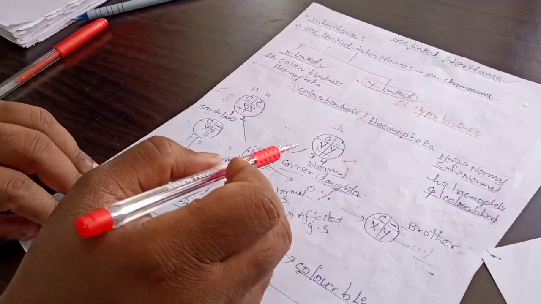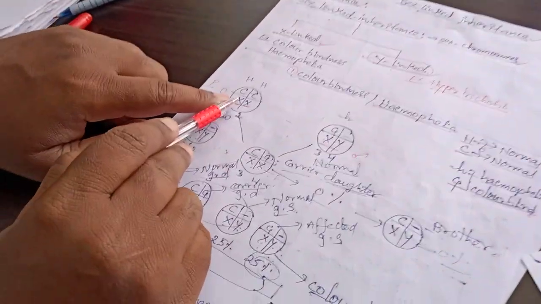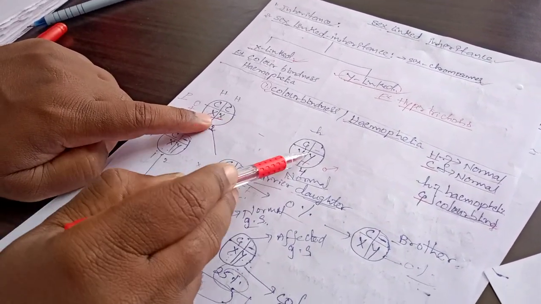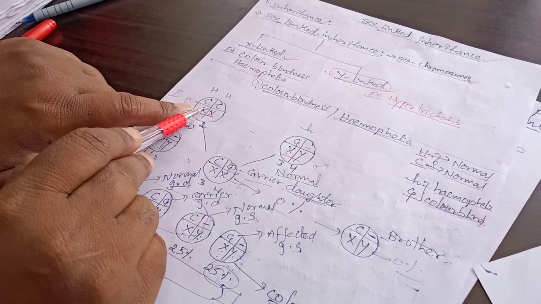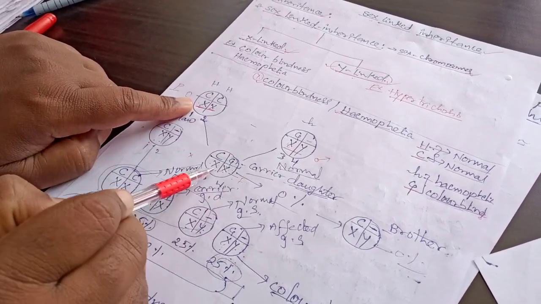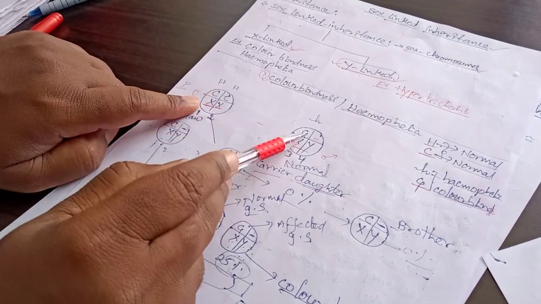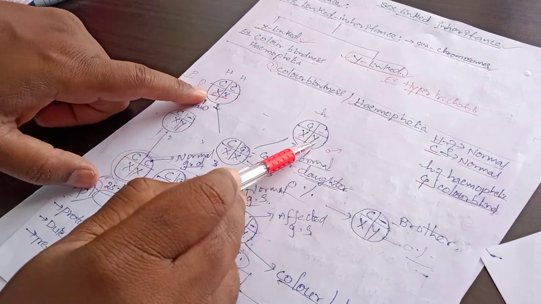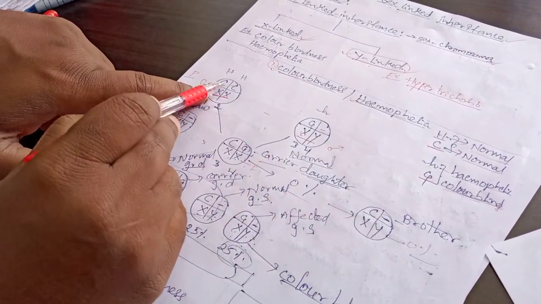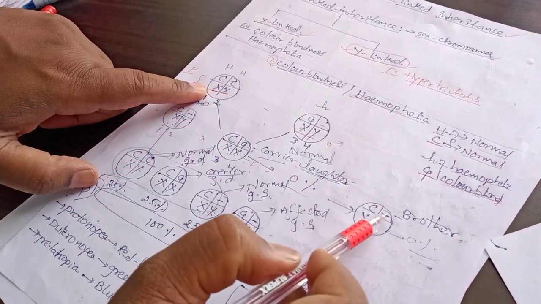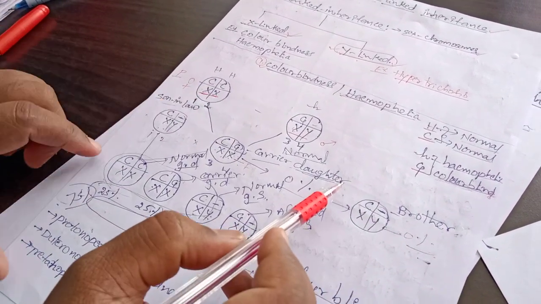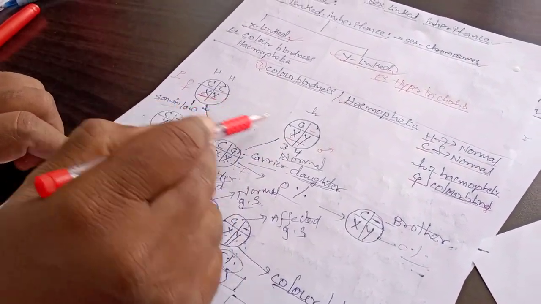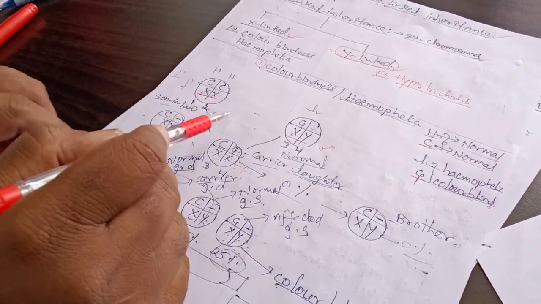See here, this X is multiplied with these two. We get X capital C, small c, X capital C, small c, and then X Y, X Y. You understood? I have not written anything on the Y. These are the offspring. If you multiply a second time, the same genes will come, so there is no need.